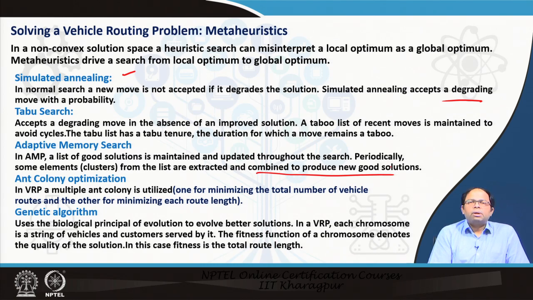One is ant colony optimization and genetic algorithms, which follow certain strategies that we see in nature. Like in ant colony optimization, the way ants move and the pheromones they leave leads to more ants going through paths. So, certain paths are more traveled. So, these kinds of strategies are adopted.